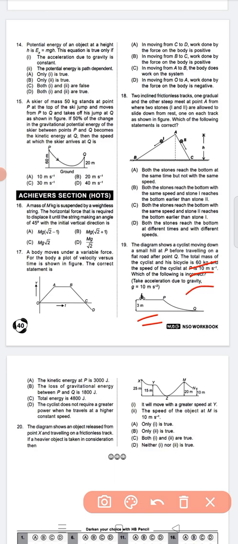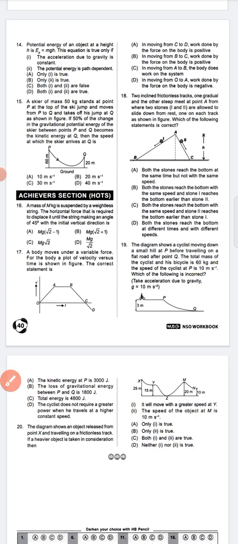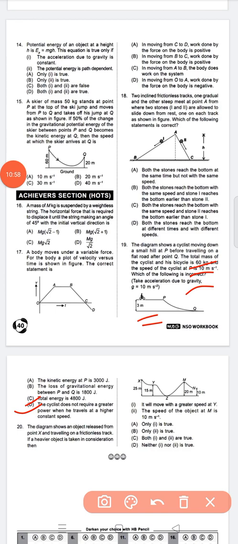Which of the following is incorrect? Question number 19, option D is the correct answer: the cyclist does not require a greater power when he travels at a higher constant speed. So this is the correct option.